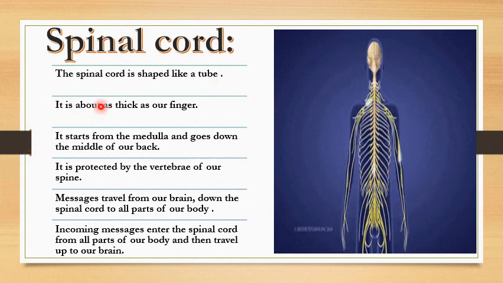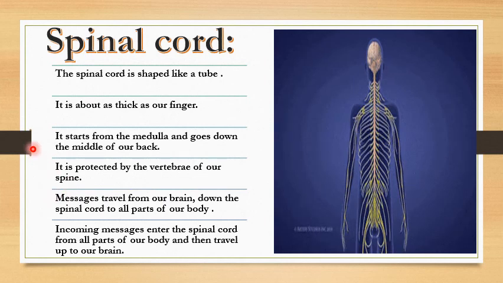It is about as thick as one of our fingers, and it starts from the medulla, because the medulla is situated at the back of the head. So the spinal cord starts from the medulla and goes down to the middle of our back. It is protected by the vertebrae of our spine.